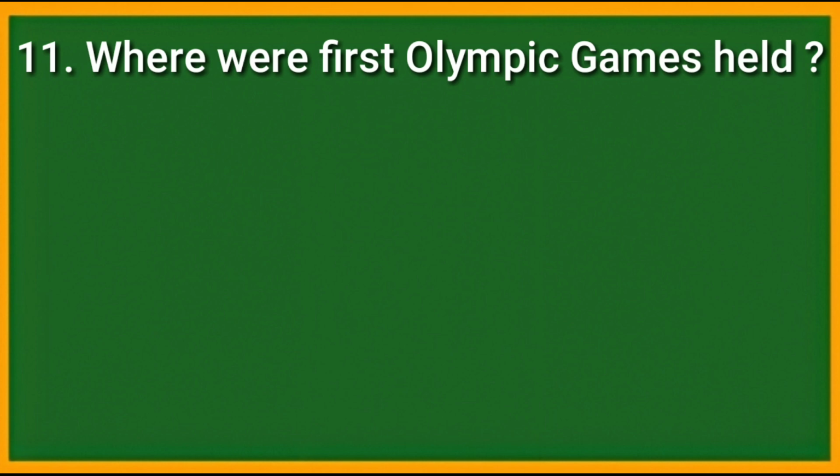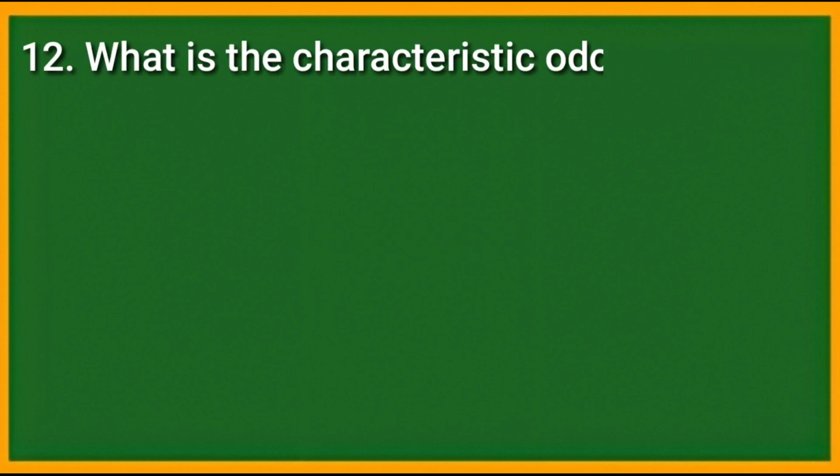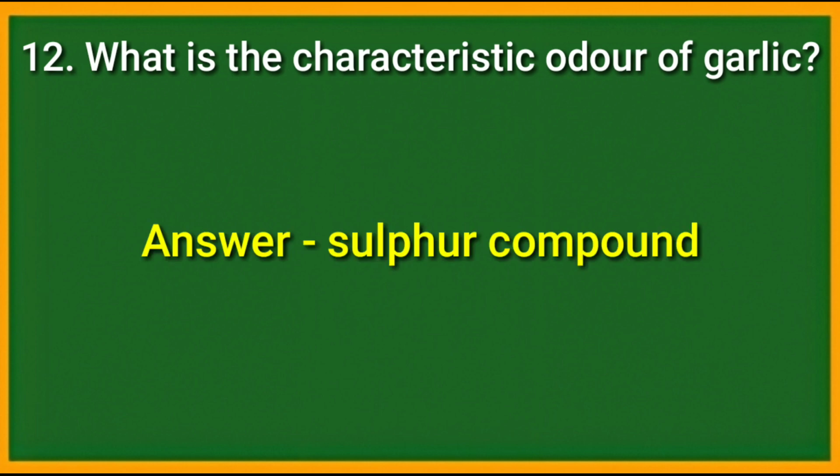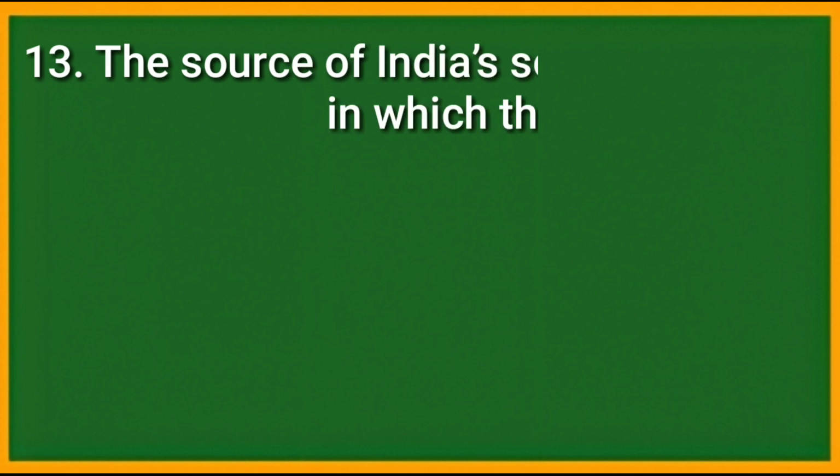Question number 11. When were the first Olympic Games held? Answer is 776 BC. Question number 12. What is the characteristic odor of garlic? Answer is sulfur compound.